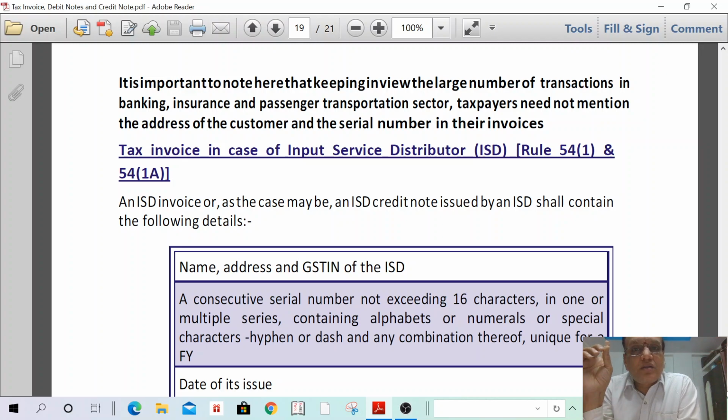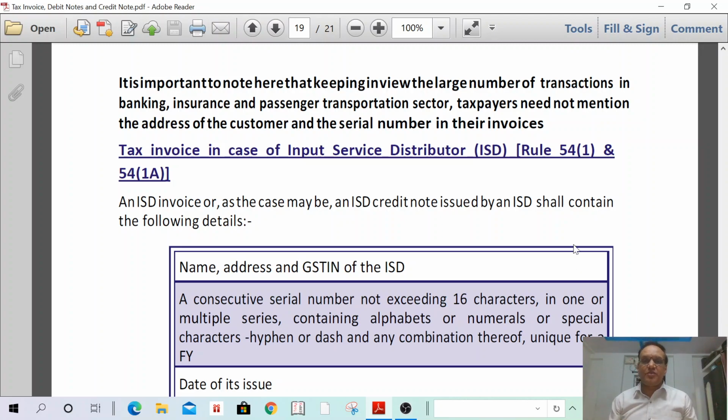But in a goods transport agency, they have to mention the address of the consignor and consignee. The address of the customers is required. But passenger transportation service, insurance and banking service, they are not required to mention the address of the customer in their invoices. Understand? Okay. Tax invoice in case of input service distributor.